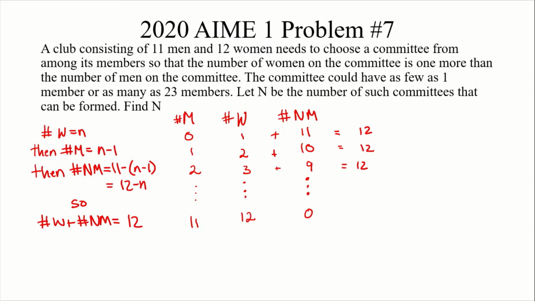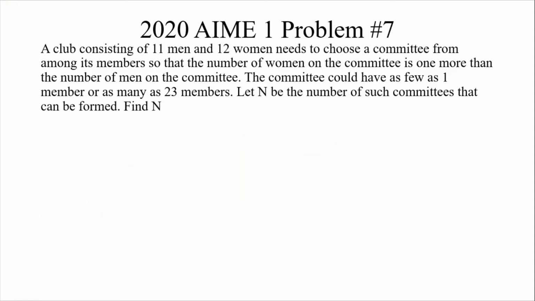So, here comes the major part. We see that if we chose any number of 12 people, then some number k of them would be women.